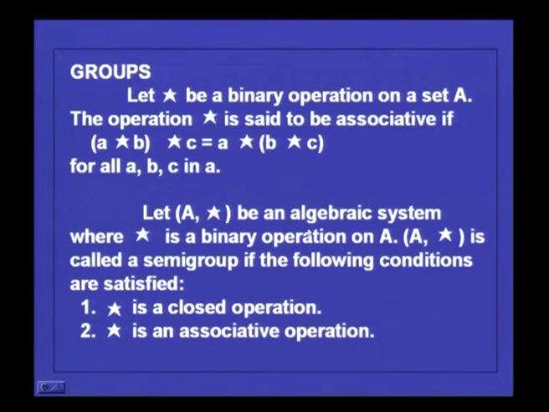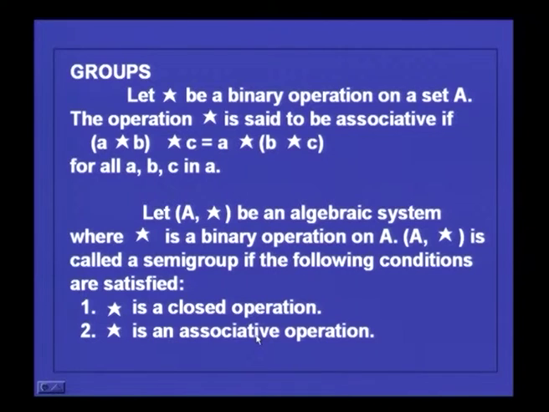Now, let (A, star) be an algebraic system. A is a set, the underlying set, star is the binary operation on A. (A, star) is called a semi-group if the following two conditions are satisfied. One is star is a closed operation, that is, if you take two elements of A and perform the operation star, the result should also be an element of A. Second is star is an associative operation. If these two conditions are satisfied, the algebra is called a semi-group.